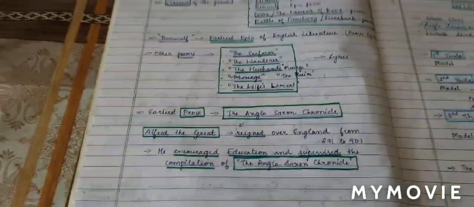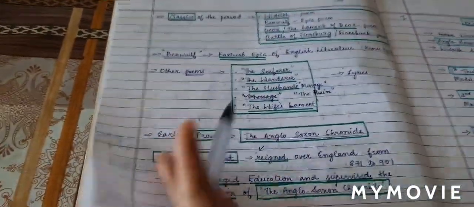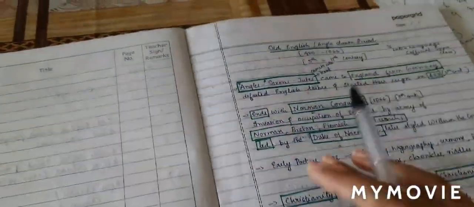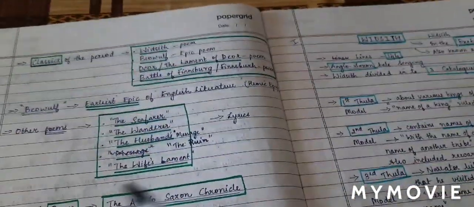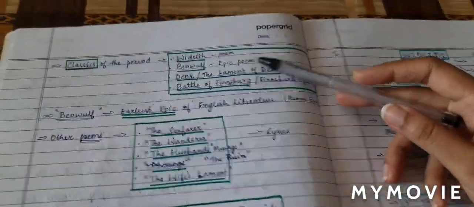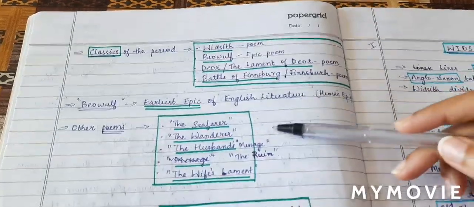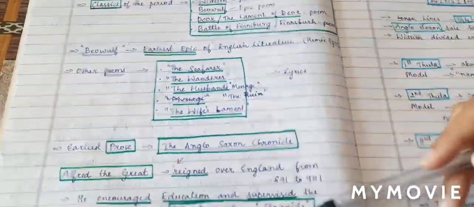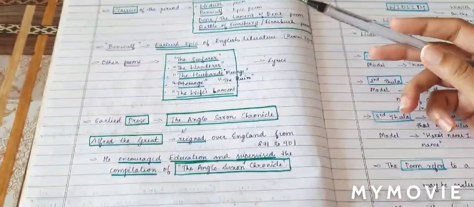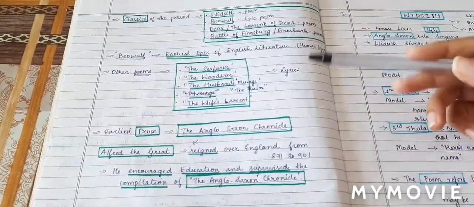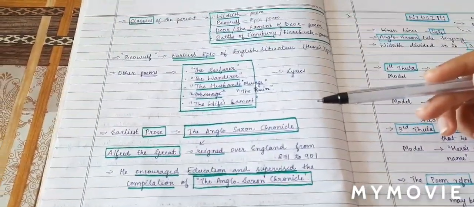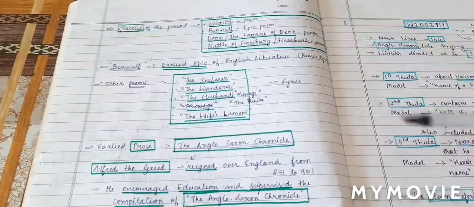So these are all the basic things that you should study about the Old English and Anglo-Saxon period. In the next episode, we will see the questions on all of these: Widsith, Beowulf, Deor, Battle of Finnsburg, Seafarer, Wanderer. We'll give you a short summary or short points and important questions on these.